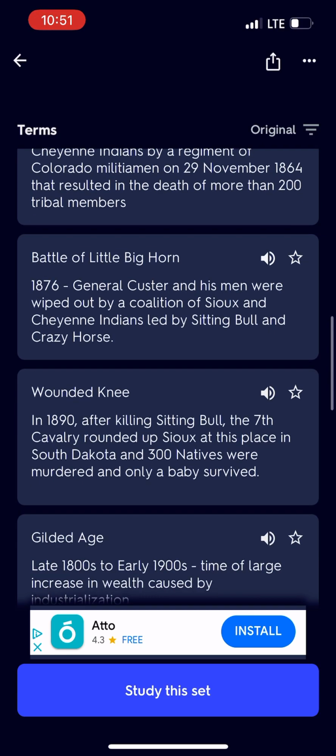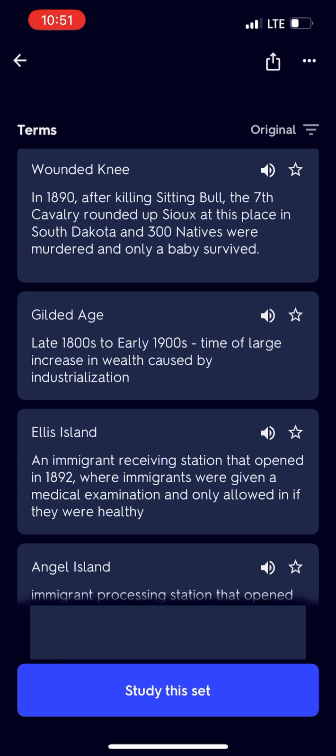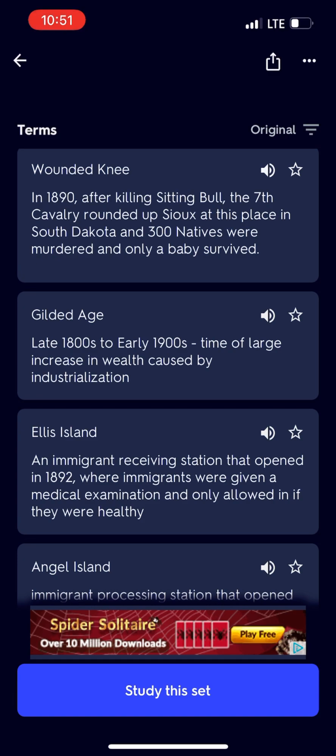Battle of Little Bighorn. 1876. General Custer and his men were wiped out by a coalition of Sioux and Cheyenne Indians led by Sitting Bull and Crazy Horse. Wounded Knee. In 1890, after killing Sitting Bull, the 7th Cavalry rounded up Sioux at this place in South Dakota and 300 natives were murdered and only a baby survived.